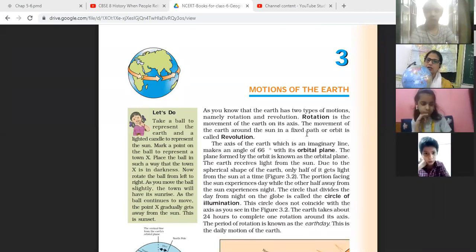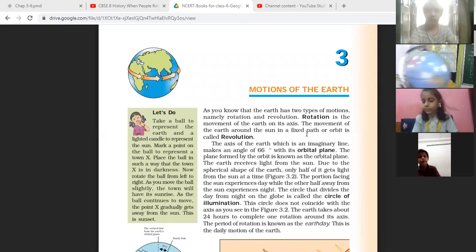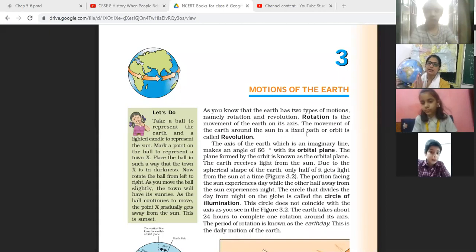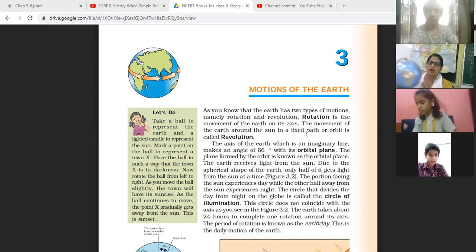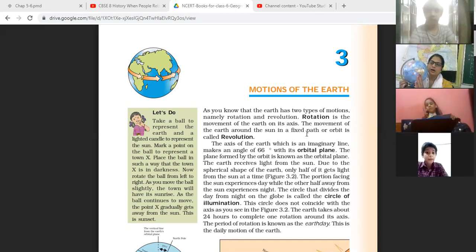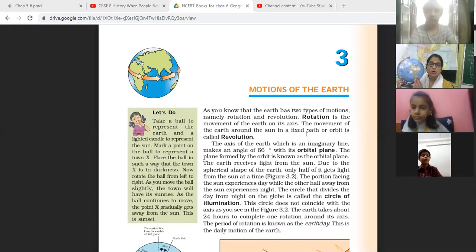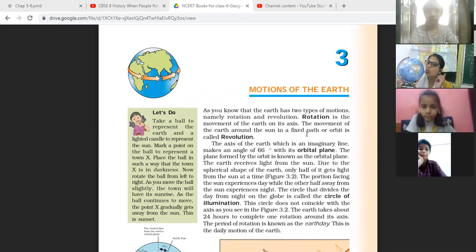Now, what is the revolution? The earth rotates continuously, and in the same way it revolves around the sun. The sun is in the middle of the solar system, and all planets take a round around the sun. The earth takes a round around the sun on its orbital path, and that is known as revolution. How much time does it take? It takes 365 days and 6 hours to complete one revolution.